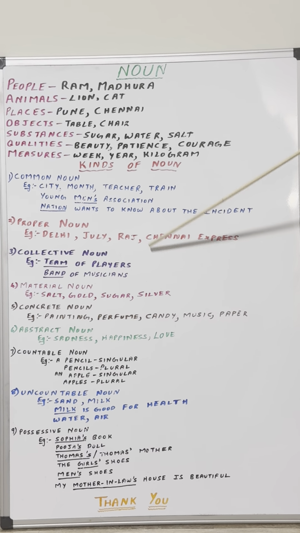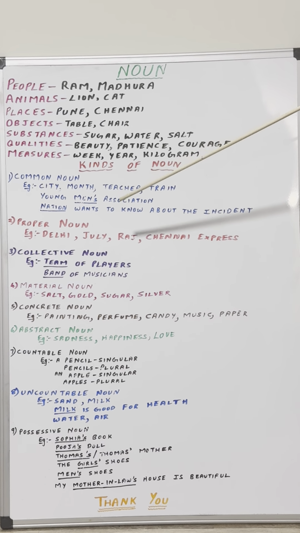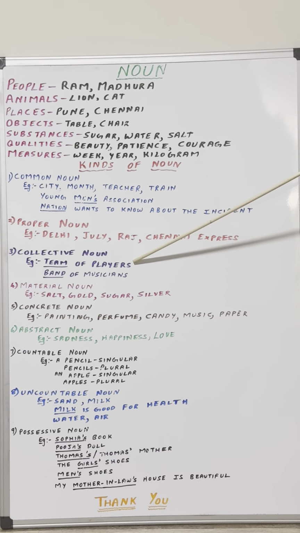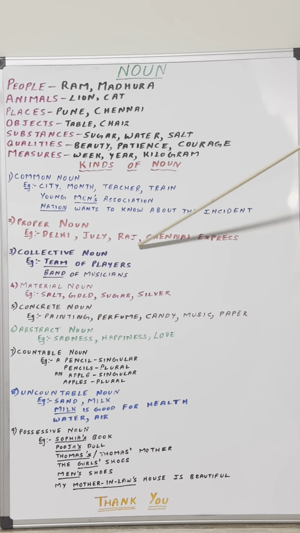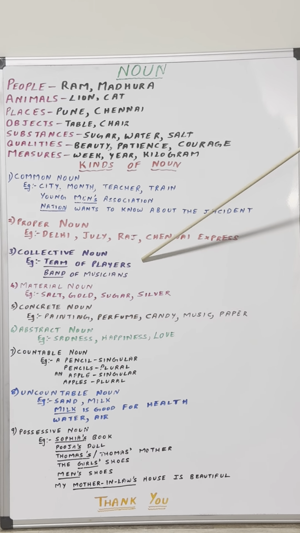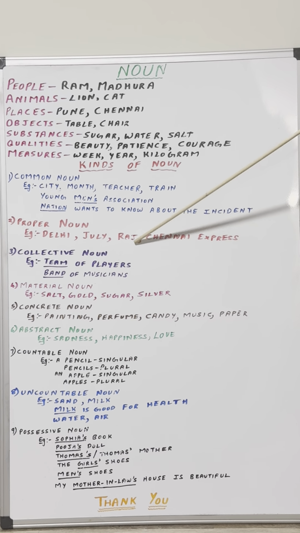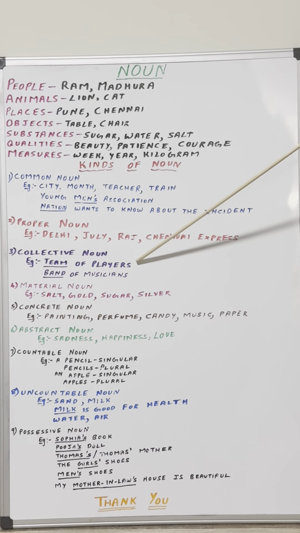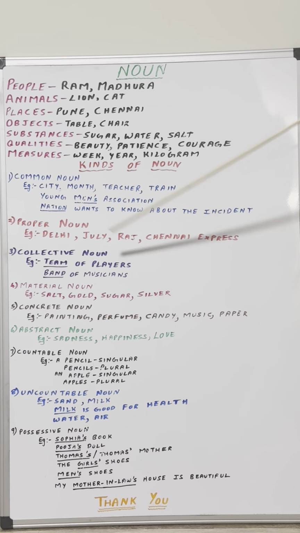who play together and they represent one team. They function as one team. They don't stand separately, they don't play separately, they play for one team. They function as one team. So that is nothing but the example of collective noun, where this group of players work together, they play together as one team, as one unit, which is collective noun.